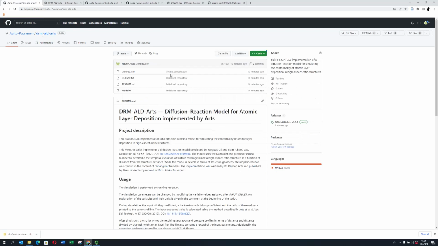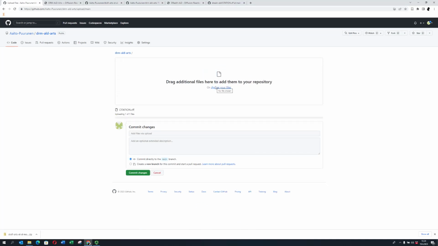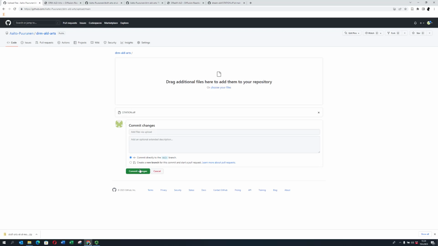And then Add file, this one, and Upload. And then we can upload now the citation file. This one. All right, and then commit. You can write in the changes, if you want, maybe "added citation file". I don't know. Yeah, I do what you tell me to do. And commit changes. Yes.